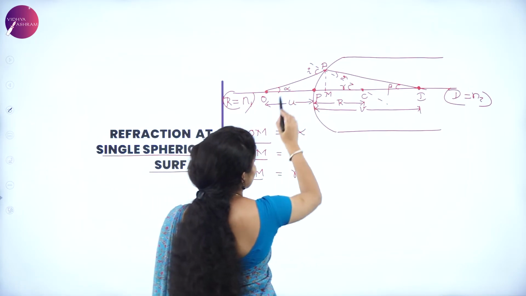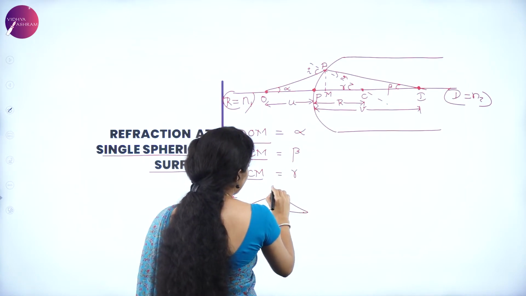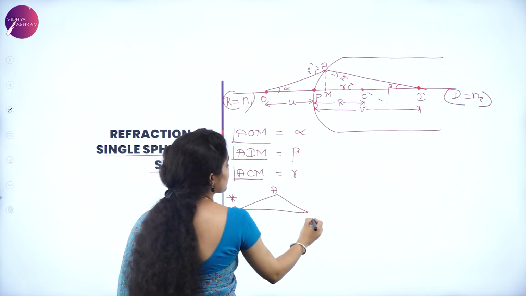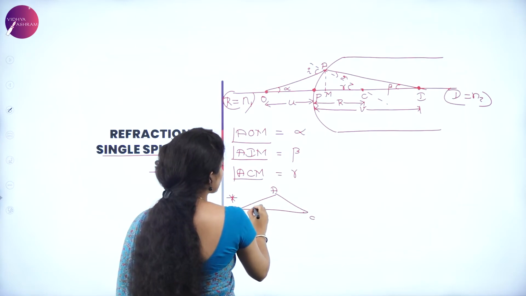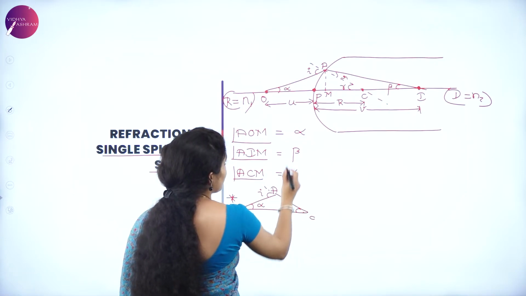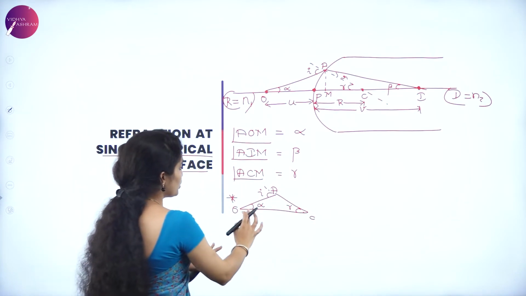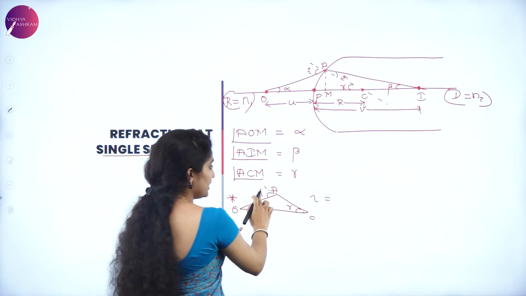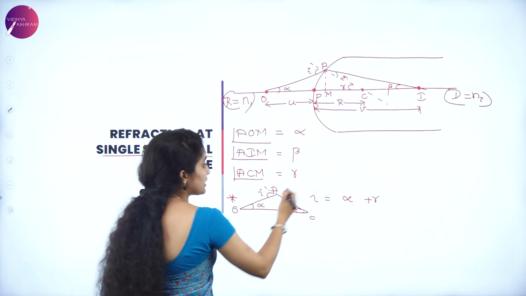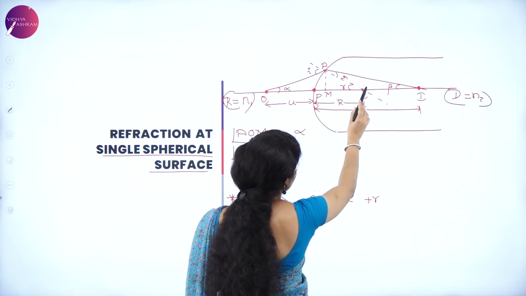It makes an angle alpha here and here you have gamma, because this one doesn't have an opposite angle but this has, so I am considering the complete thing. So i is equal to the external angle, the sum of the opposite lying angles, alpha and gamma. In a similar way with the second triangle.